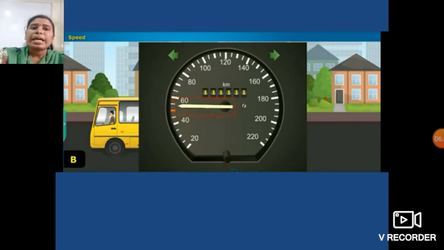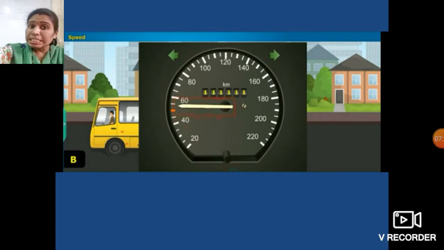Okay students, and what is the function of odometer? Odometer only measures the distance which is traveled by a vehicle in kilometer, while speedometer measures the speed of vehicle.